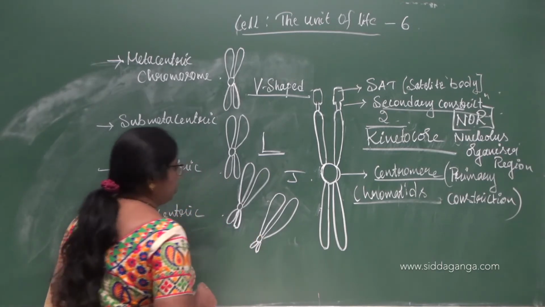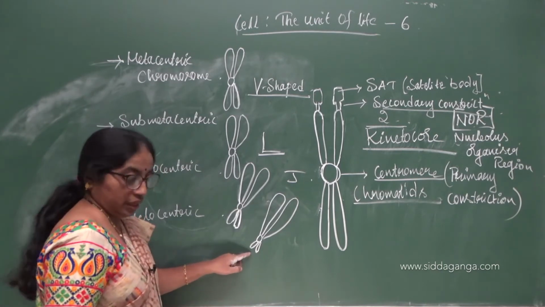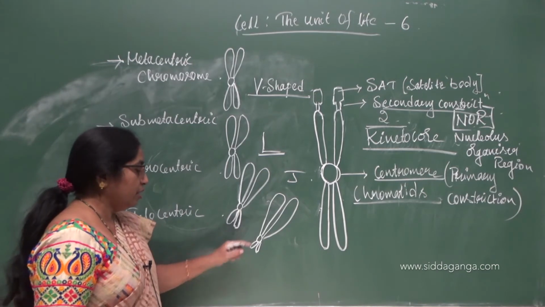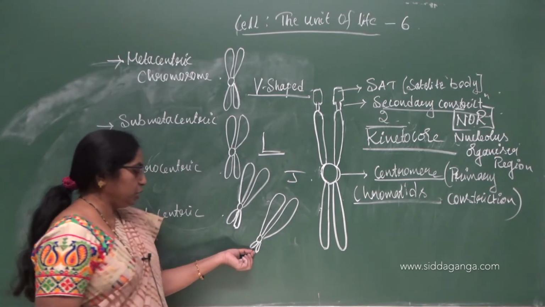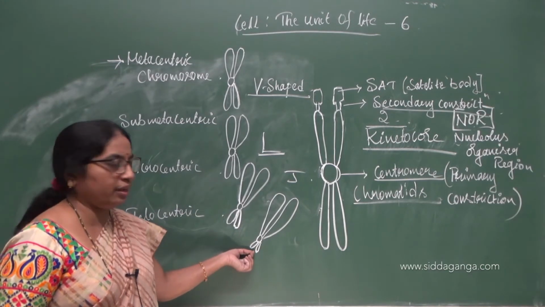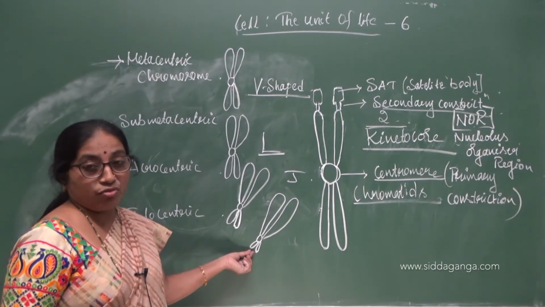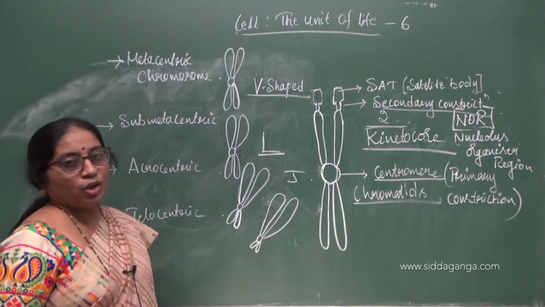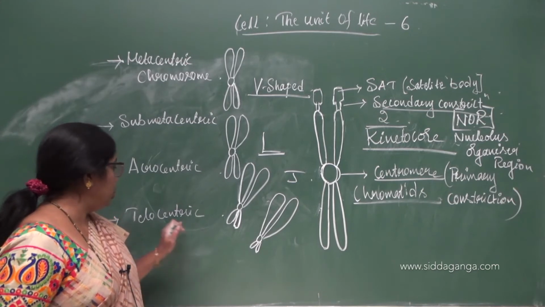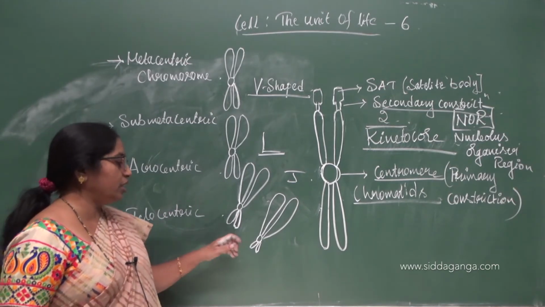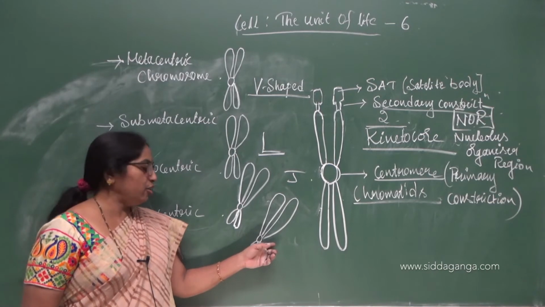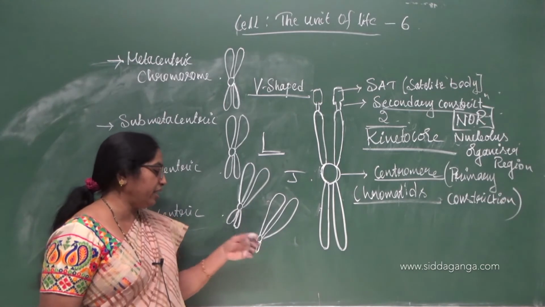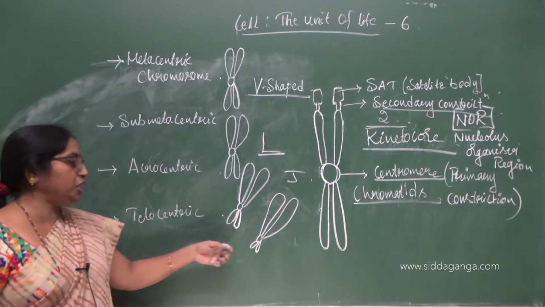Almost at the terminal position you find the centromere, where a very small extension of the chromatids can be seen at one end, and on the other end the complete part of the chromatids can be seen. So, in telocentric, the centromere is almost at the end position of the chromatids. Hence, such chromosomes are called telocentric.